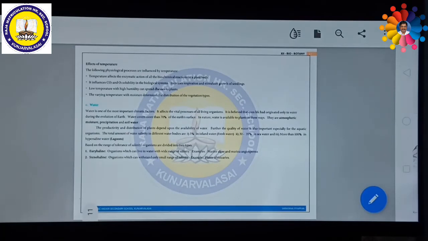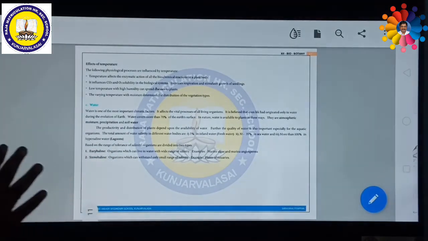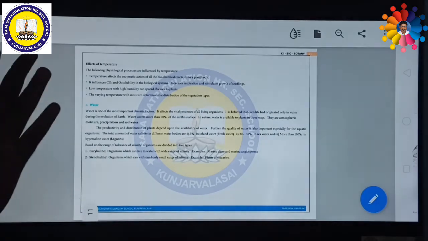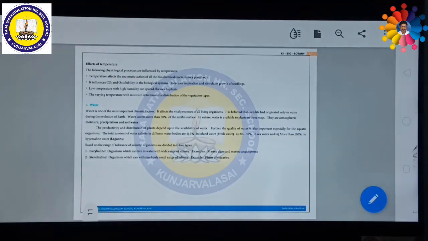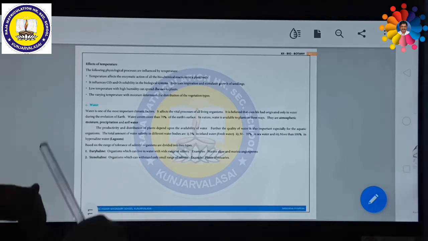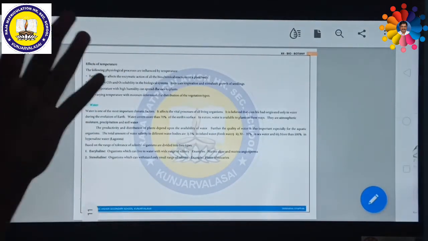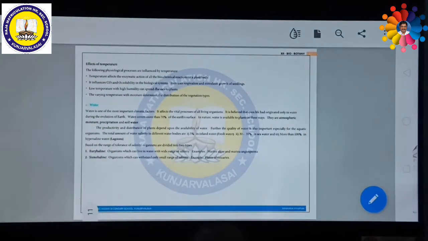So what is the effect of temperature? So far we have studied about temperature. What is the effect of temperature? The temperature affects the enzymatic actions of all biochemical reactions in a plant. So temperature directly affects the enzymes present in plants as well as animals. So it is directly involved in all metabolic activities. At optimum temperature, normal living conditions are possible. Low temperature or high temperature might not be useful for a living organism to survive.